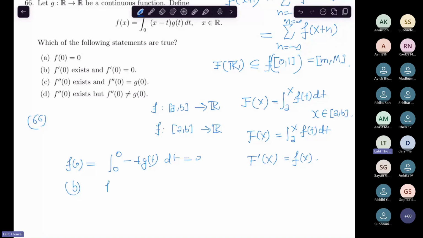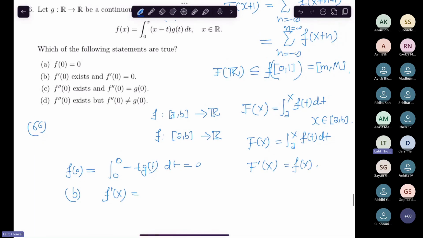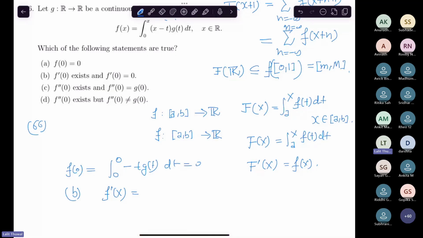Now first we need to find f dash x. So let me know what f dash x is. The integral from 0 to x, del by del x. I'm using the Leibniz rule. I hope you know f dash 0 equals 0. I'm asking f dash x, not f dash 0.